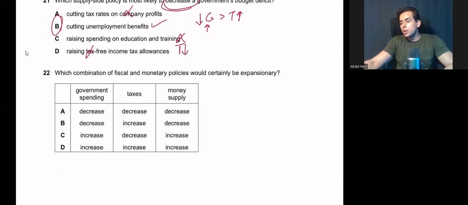Which combination of fiscal and monetary policy would certainly be expansionary? We need to use expansionary fiscal and monetary policy. Government spending should be increased. Taxes should decrease. Money supply should increase, so the interest rate could fall. So the answer for 22 is C.